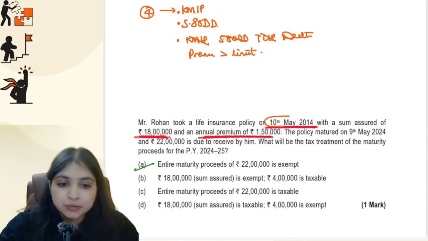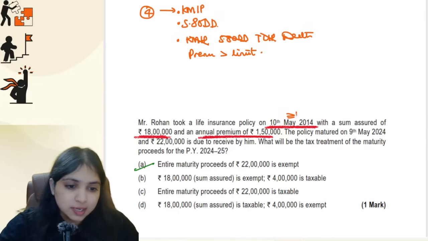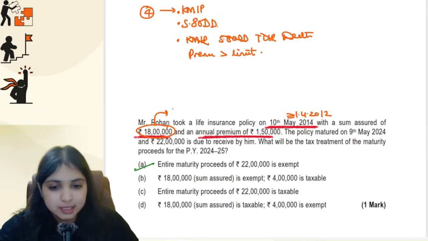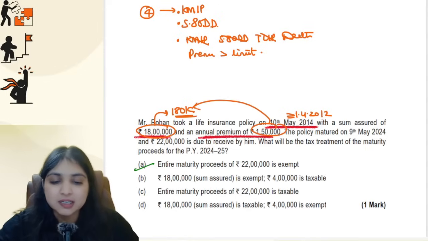The limit depends upon the date of the policy. The policy is taken on 10th May 2014, so it is on or after 1st April 2012. So the maximum premium can be 10% of sum assured. 10% of 18 lakh will be 1 lakh 80,000. My premium is 1 lakh 50,000 only, guys. It is within the limit.